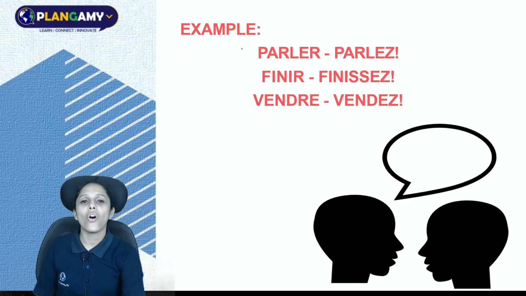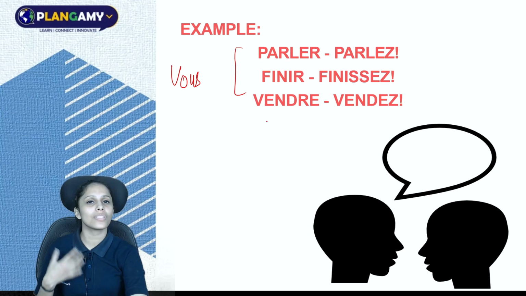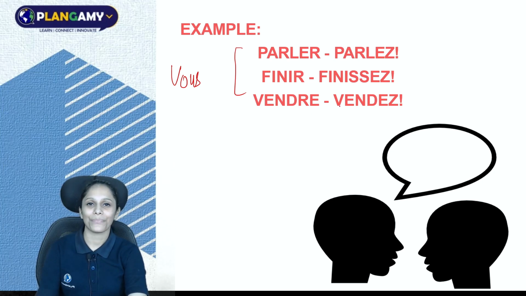Here, these all are conjugated with the subject pronoun vous, but we have removed this vous because this is a very important rule for writing down an imperative sentence. Parler becomes parlez, finir becomes finissez, vendre becomes vendez.